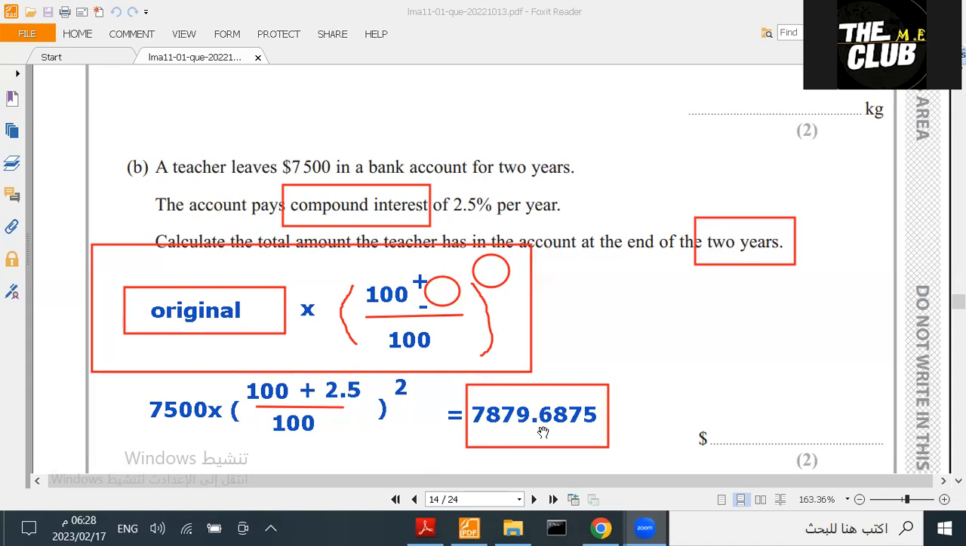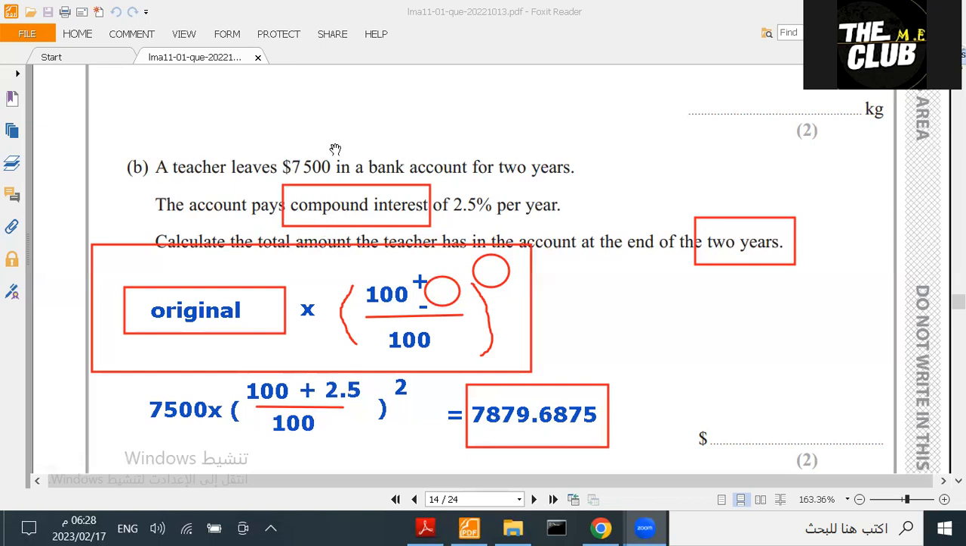No. Wait, I'll redo it. Yeah, do it again. Make sure that if you have problems, do this first, and then multiply it by 7,500. يعني finish this first وبعدين ديريها اضربيها في 7,500. تمام? You'll get this. Okay. And this is how you answer question B.